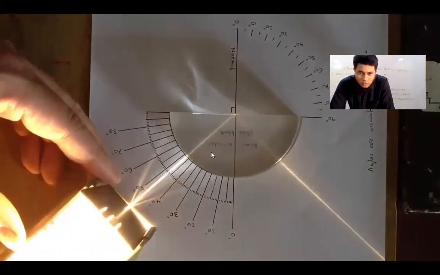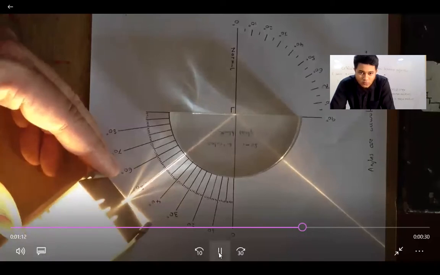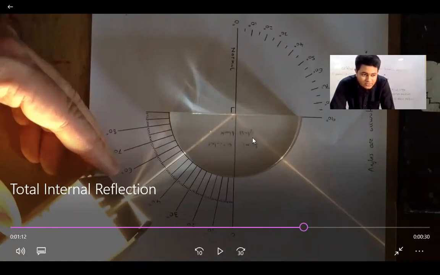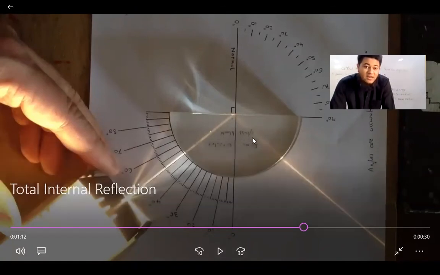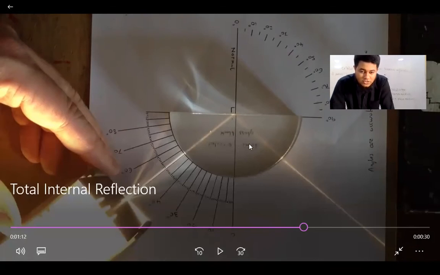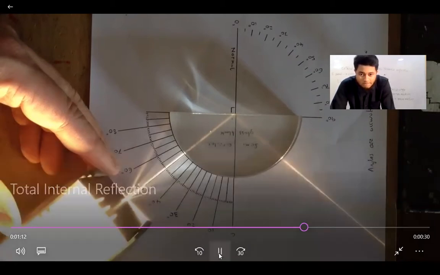And see, total internal reflection. And what is the law of reflection? The angle of incidence will be equal to the angle of reflection, right? I is equal to R. Remember, in reflection, the last chapter that we studied, the second law was that the angle of incidence is equal to the angle of reflection. So now if you take this incident ray further, the angle of incidence will become greater. And what will happen? The angle of reflection will also become greater. So this ray will also be moving towards this direction.